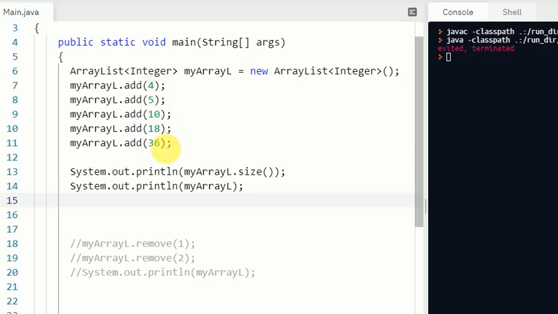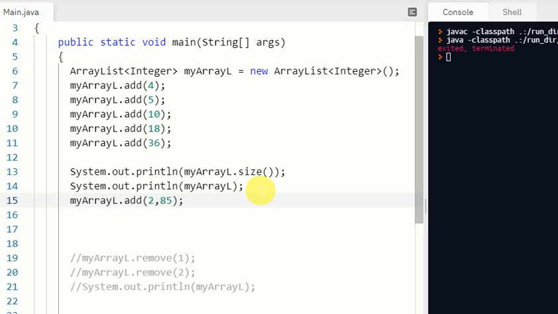At index number 2, right now we have 10. It means it will come between 5 and 10. So 4, 5 and then 85, and then 10 will have to make space for it. So if 85 is at index number 2, then 10 will automatically go to index number 3. So yes, this is another way to add a value.